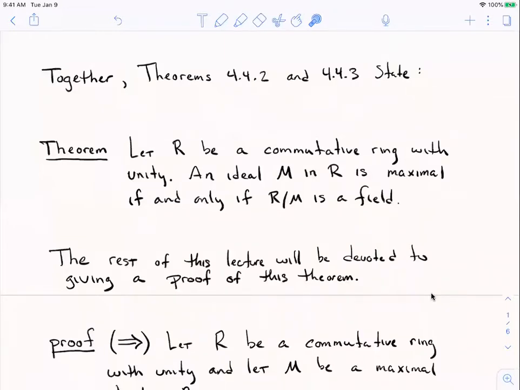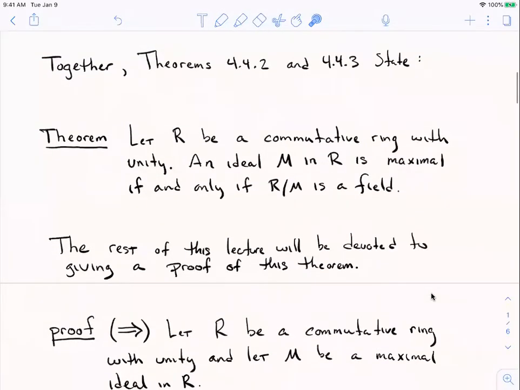But maybe for right now, you can just kind of tell yourself that this is some chance to practice our ring theory. The proof of this theorem is not going to be terribly difficult. There aren't any kind of elaborate constructions that we have to make in order to get the theorem proved. However, it is going to be using tons of terminology, technical terms. We're thinking about things like fields and maximal ideals. It's a new definition. Okay, so let's just try to walk through it.